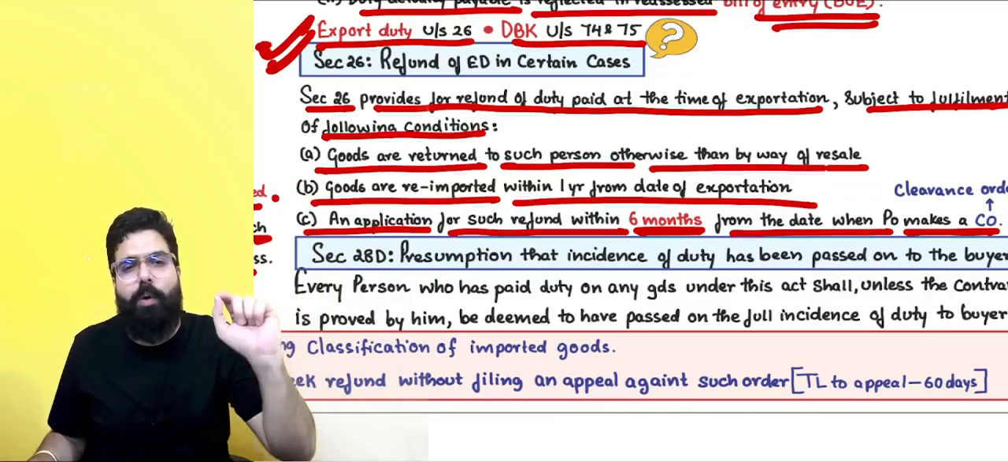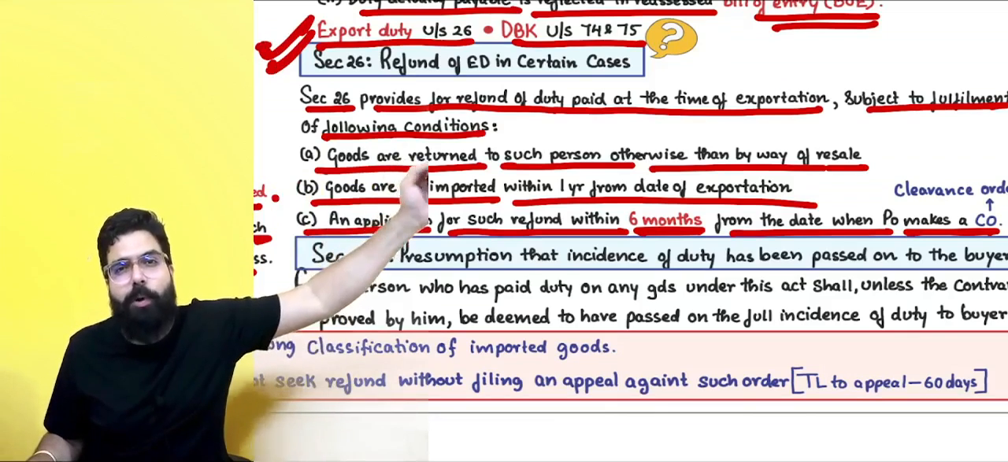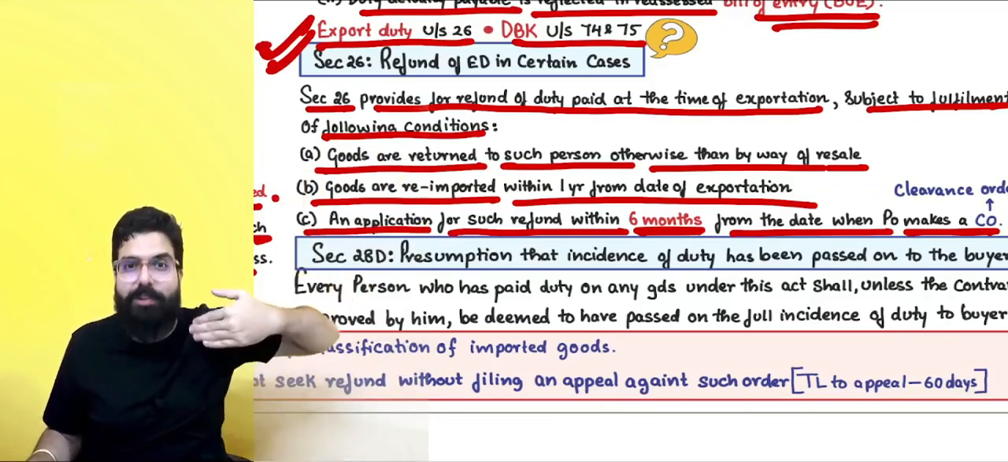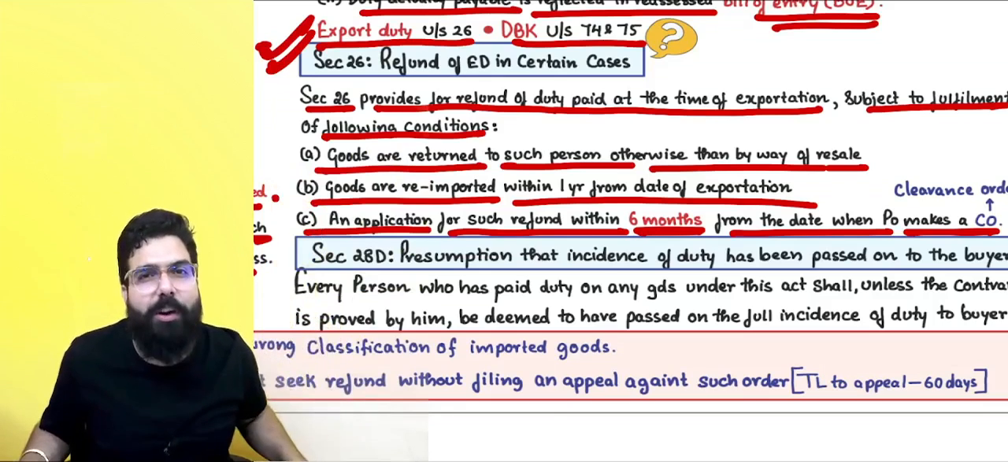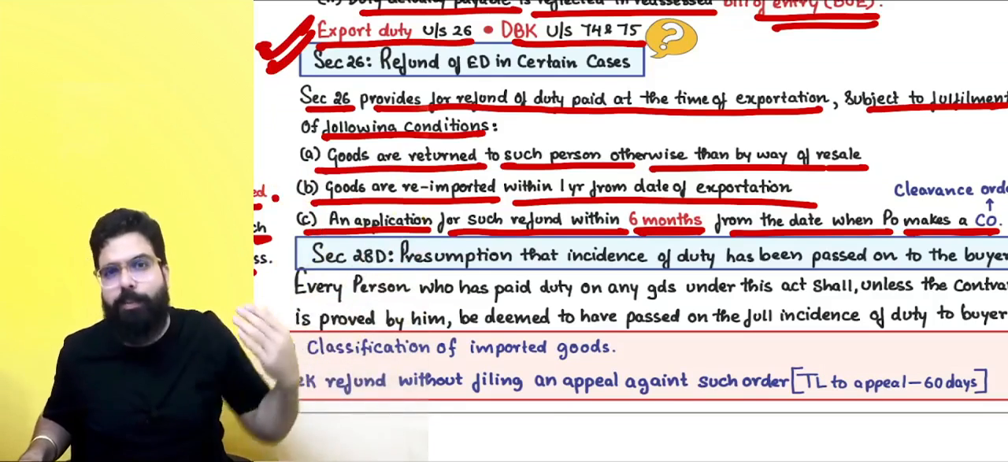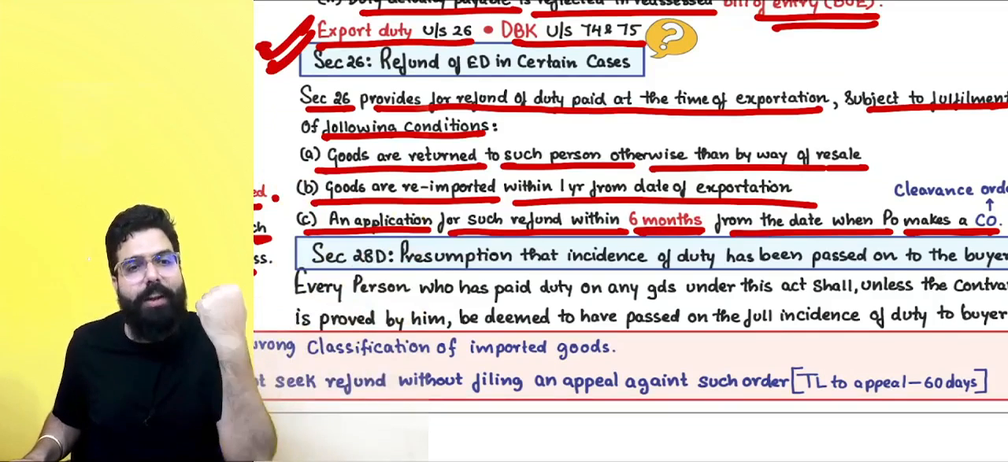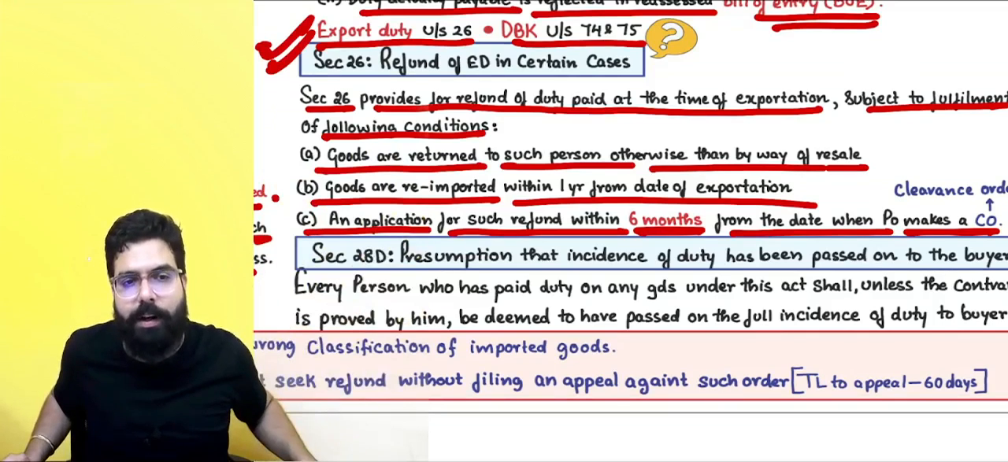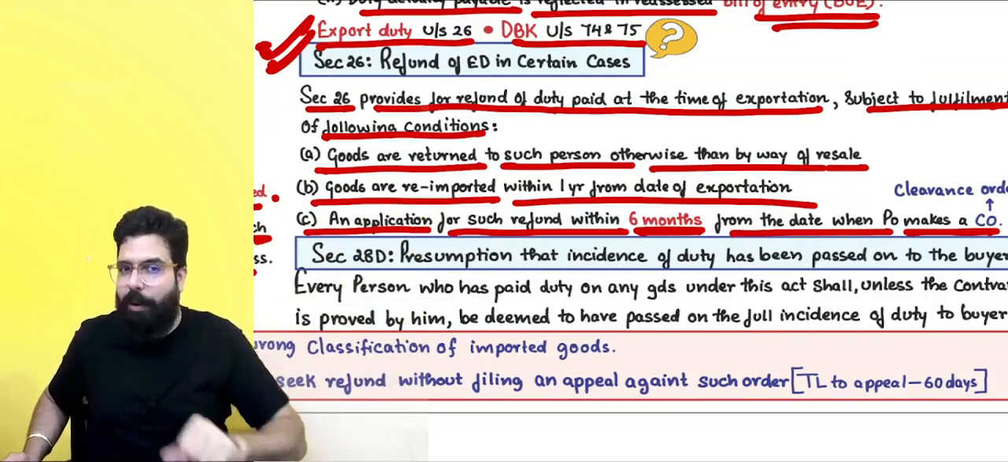That is what is being told over here. Section number 26, whatever duty you had paid at the time of export, if goods come back, then post exportation, within 6 months, you can go ahead and file an application. Means after exportation, you are given a clearance order. Once you are given a clearance order, file an application and whatever duty you had paid will be returned to you.